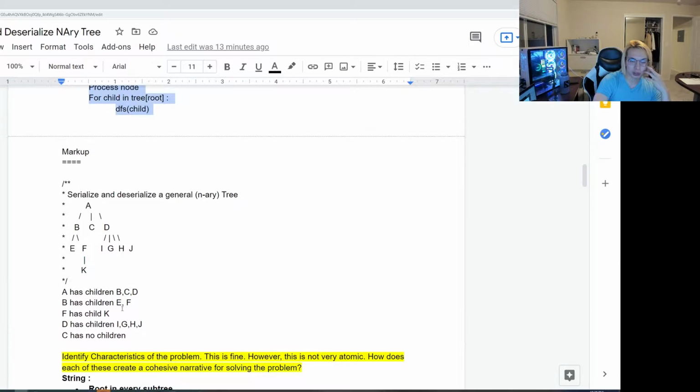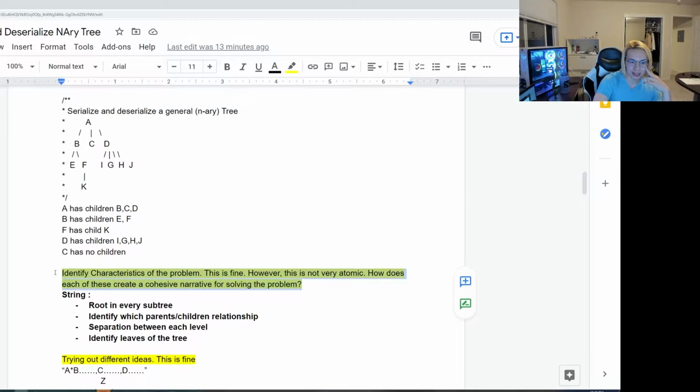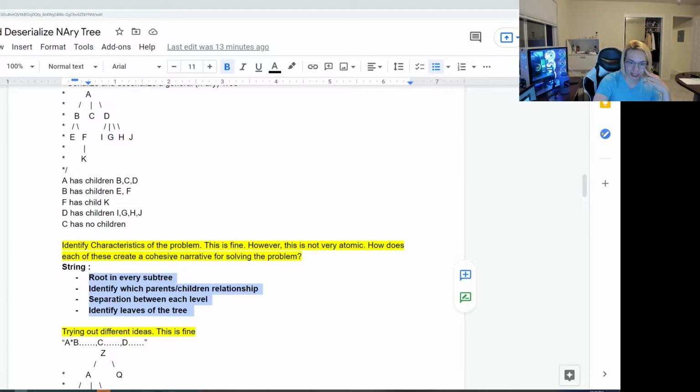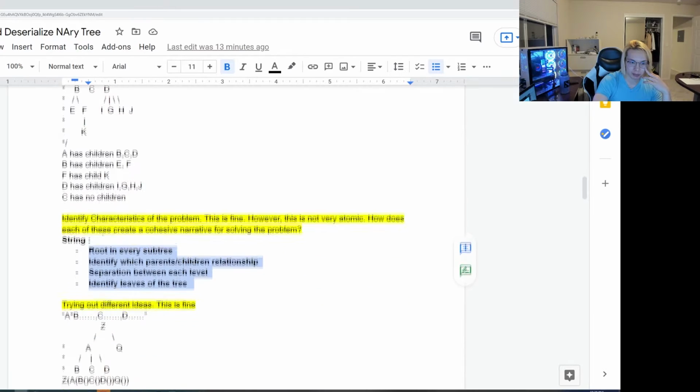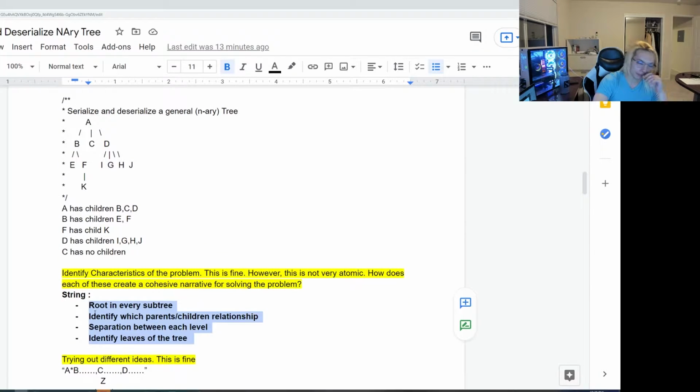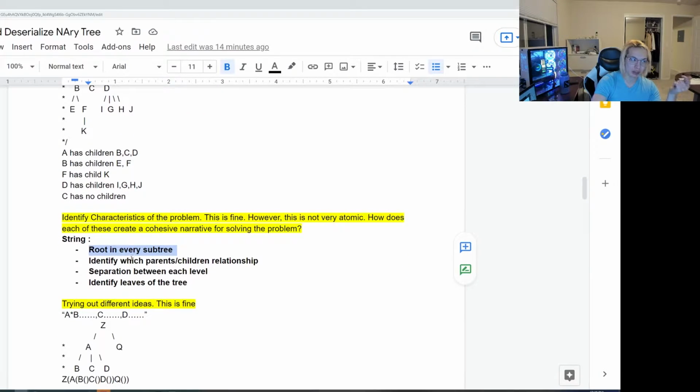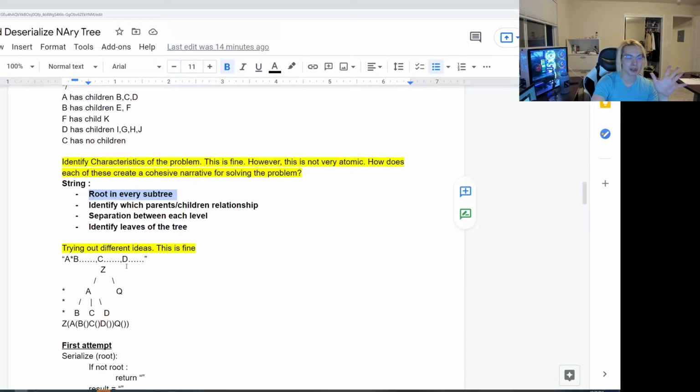So let's mark all the things that I commented on. Like I said here, these identify the characteristics of the problem, which is fine, but again, these don't actually drive the problem forward. How can I create a cohesive narrative for actually solving this problem? Instead of identifying random things that may or may not pertain specifically to the problem. If there are things that are general to tree problems, I probably don't need to list them. I can just implicitly talk about them. But, you know, if it's not written, it doesn't exist. So, okay, fine. But this is just a red flag for me. Like, hey, maybe you might want to fix this.